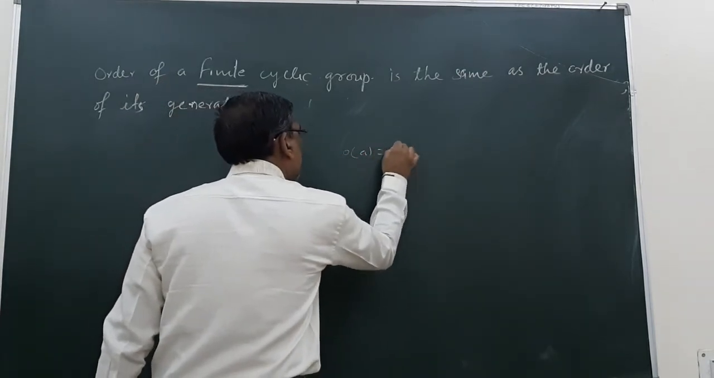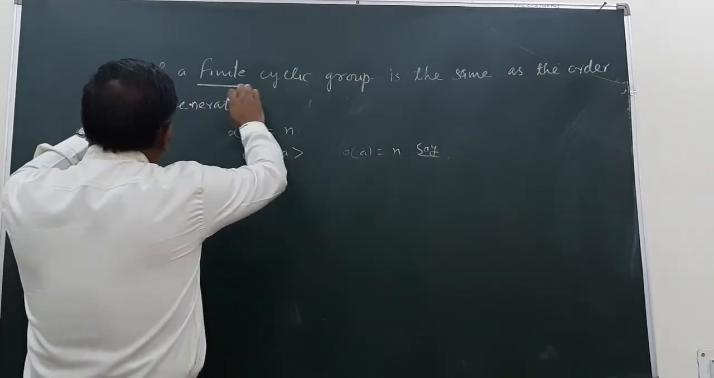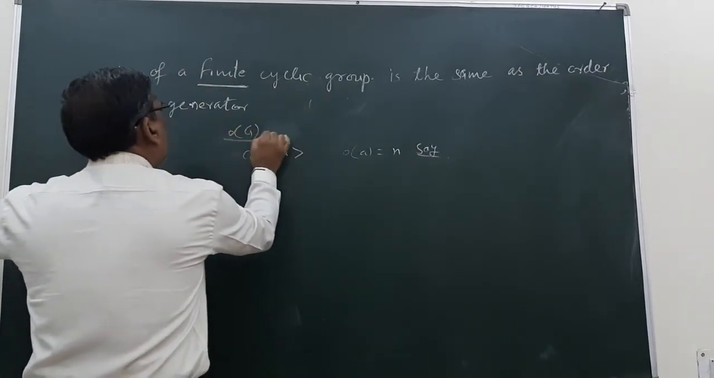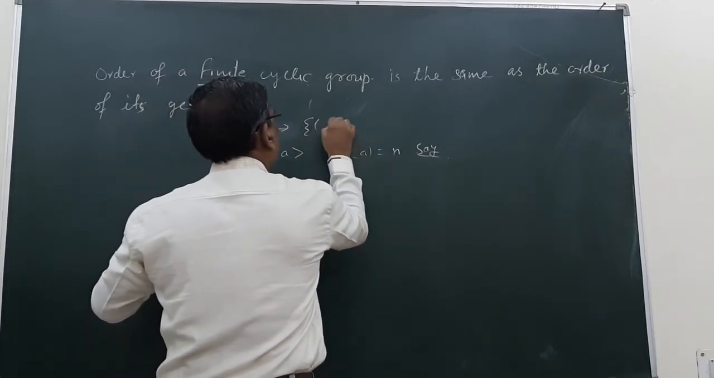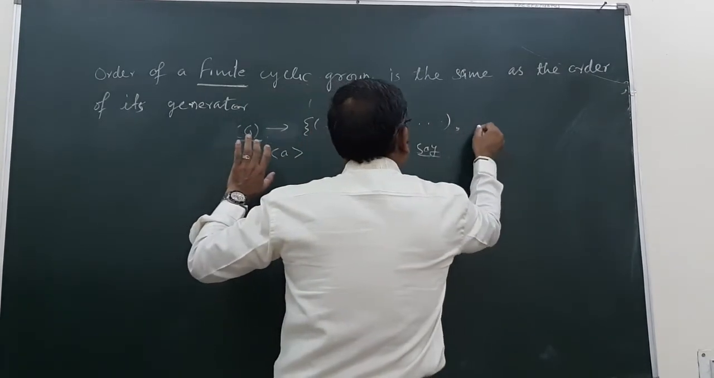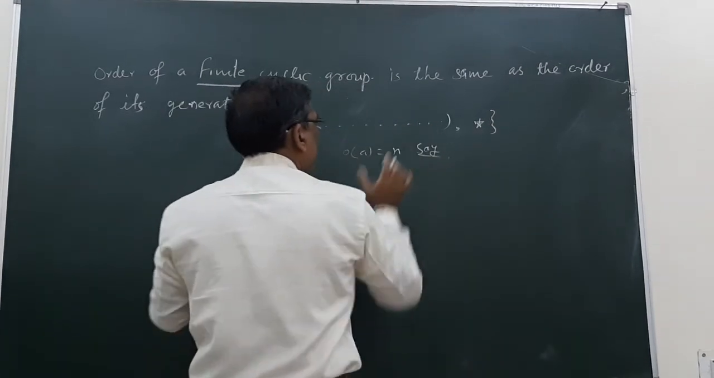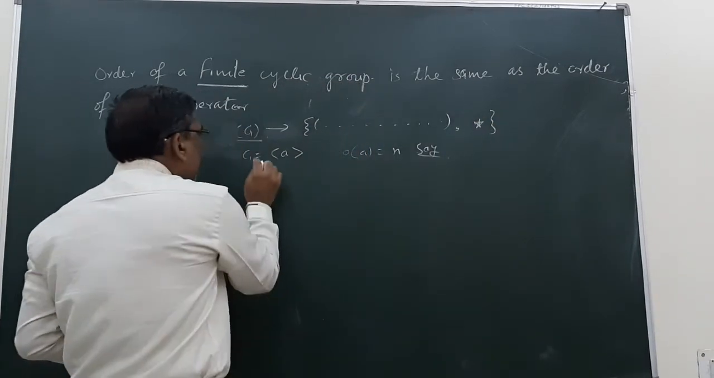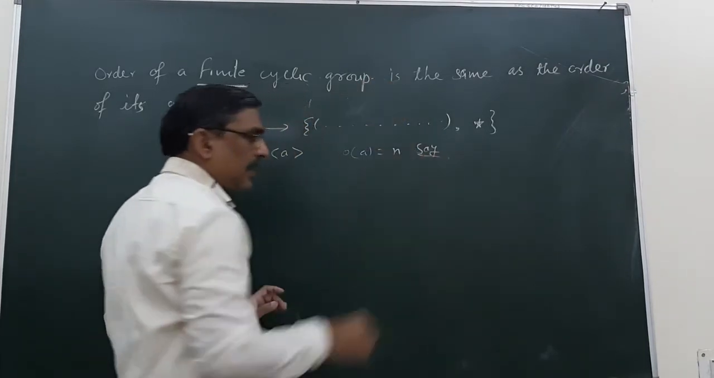Order of a is equal to n. Or we need to prove that for a finite cyclic group, say G, the elements of G are finite. These are the elements, and this is an operation, whatever it may be. This is a group having finite elements, G is generated by a, and order of a is n.